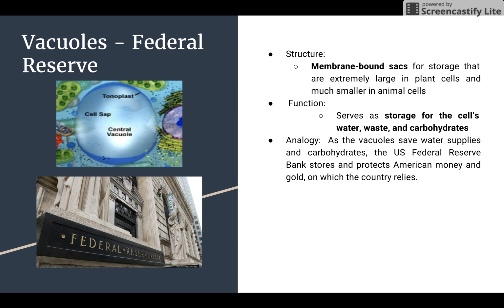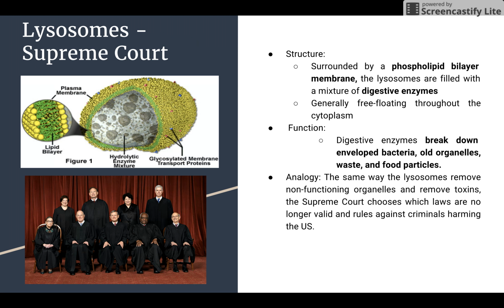The structure of the vacuole is that they are membrane-bound sacs for storage that are extremely large in plant cells and much smaller in animal cells. The function of the vacuoles is that they serve as storage for the cell's water, waste, and carbohydrates. We felt that the vacuoles would be best represented by the Federal Reserve because, as the vacuoles save water supplies and carbohydrates, the U.S. Federal Reserve Bank stores and protects American money and gold on which the country relies.